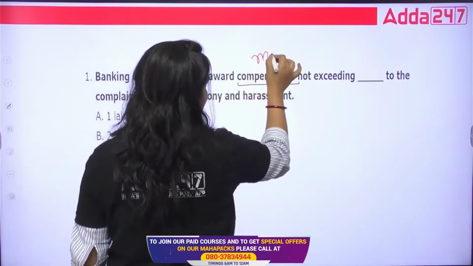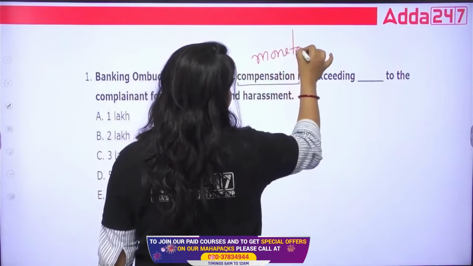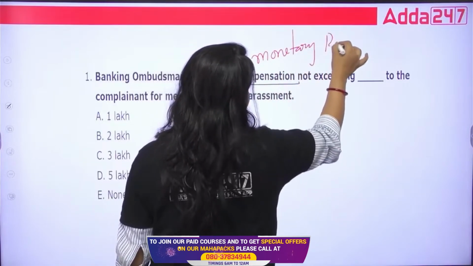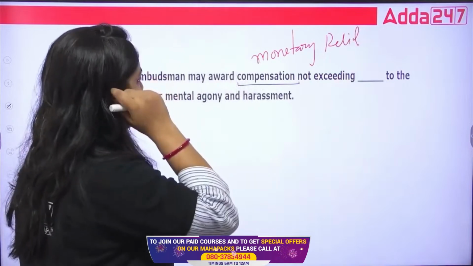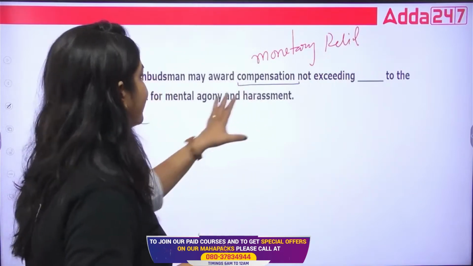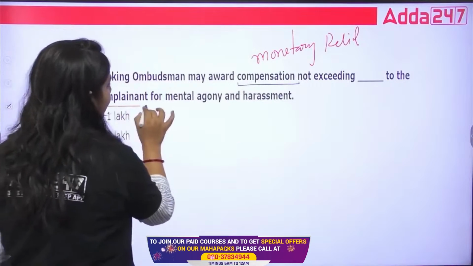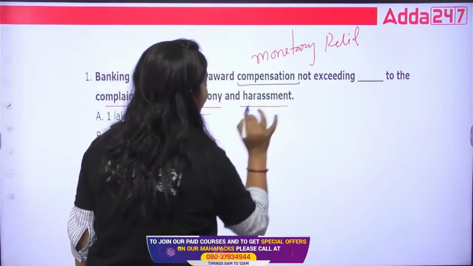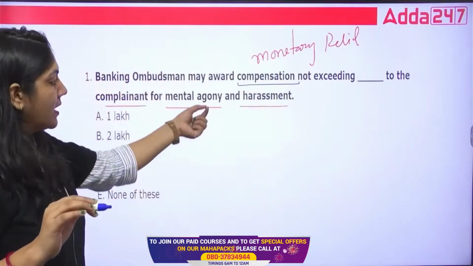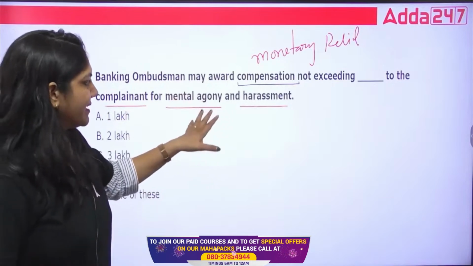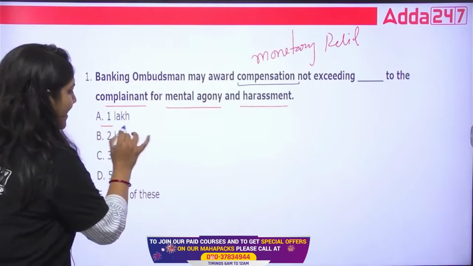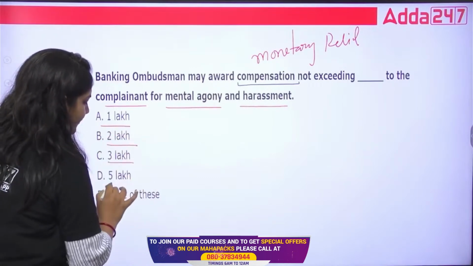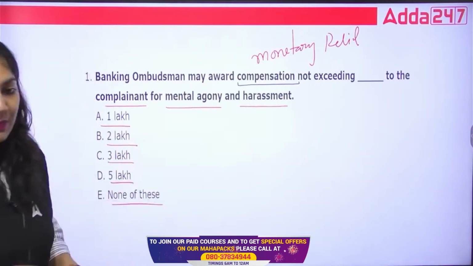So the banking ombudsman may award compensation not exceeding dash to the complainant for the mental agony and harassment. You have to tell me how much compensation they will give for mental agony and harassment. Whether it is 1 lakh, 2 lakh, 3 lakh, 5 lakh, or none of the above. Tell me, class.